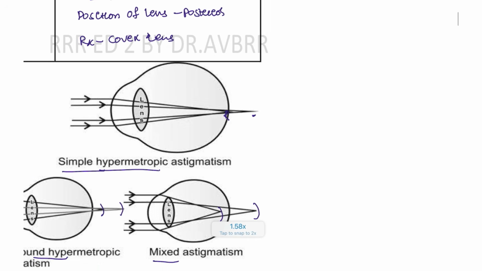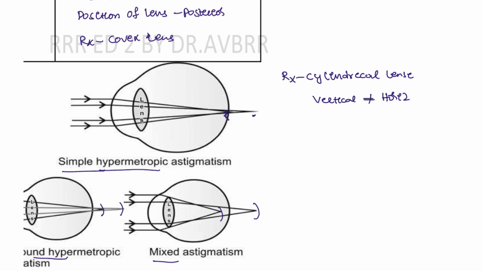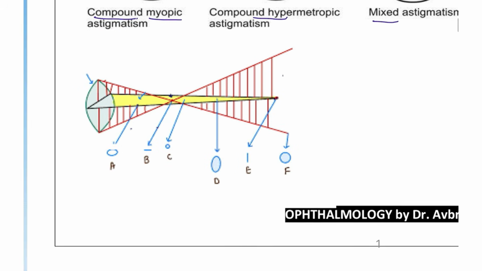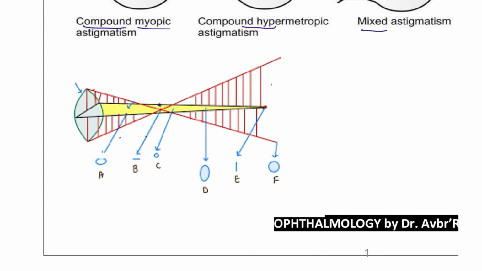For patients suffering from astigmatism, what is the lens that we can use? Cylindrical lens. And how are you going to check? You are going to check whether it is in the vertical axis or in the horizontal axis. And what is the image that is asked, guys? This image is known as Sturm's conoid.